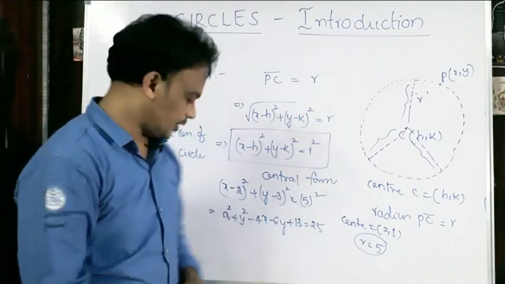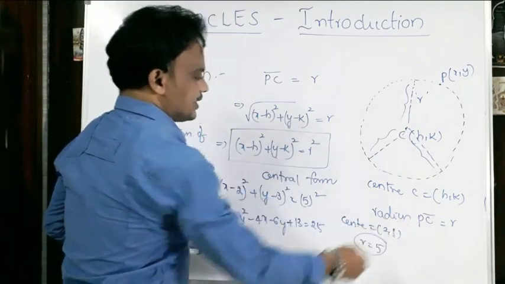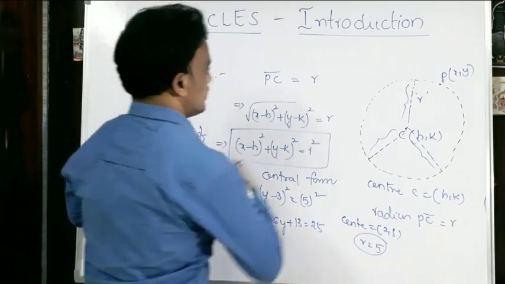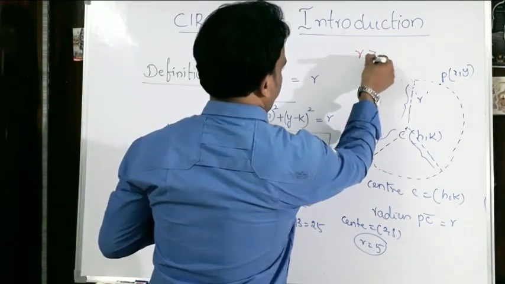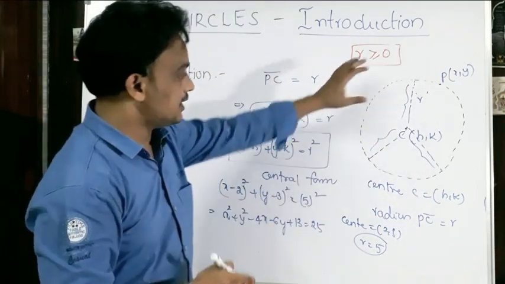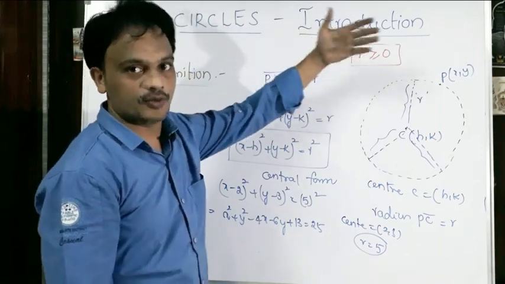From this one, here one condition is there. The fixed distance is called the radius of a circle, right? So what about the condition for radius? The radius should always be greater than or equals to 0. Am I right or not? Why? Because this is the distance. Okay, the distance is always greater than or equals to 0.